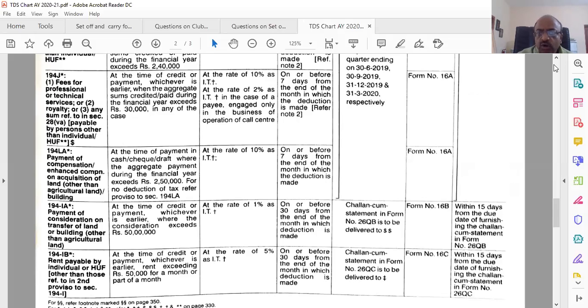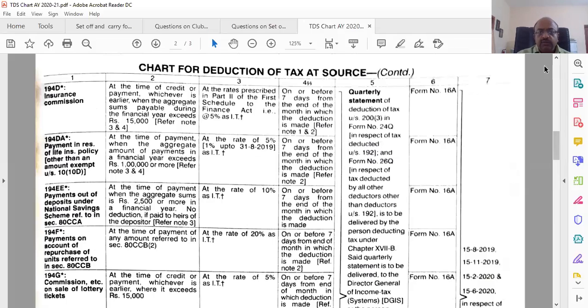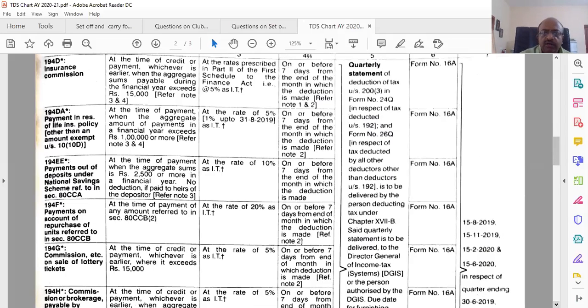Now let us look at what returns are to be filed. This fifth column, very simple, is the quarterly statement of deduction of tax. Quarterly you have to file the return, under section 203, in Form 24Q in respect of 192, and Form 26Q in respect of TDS on all other deductions other than 192.